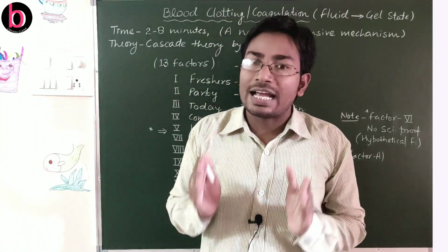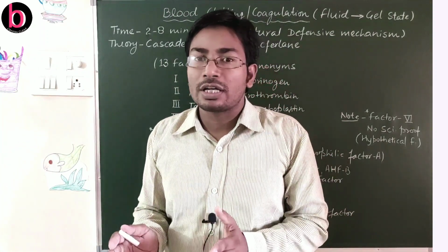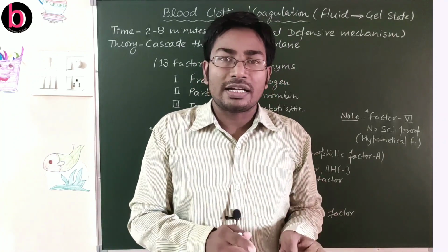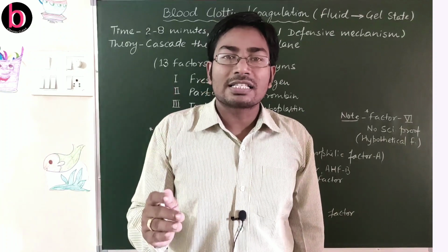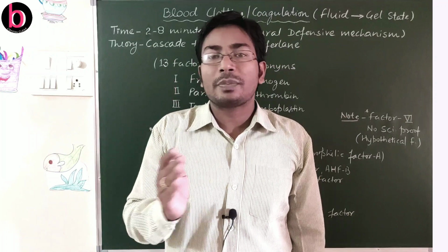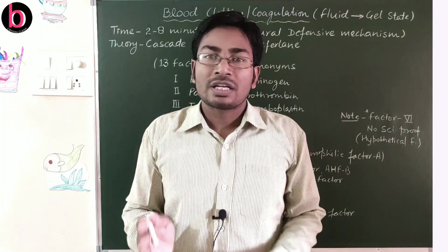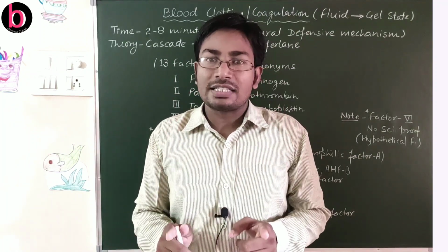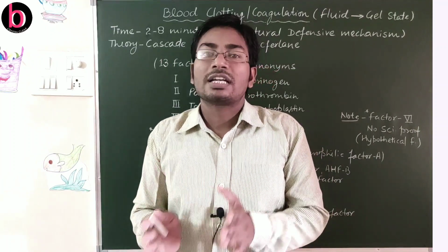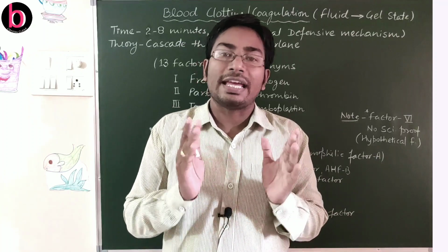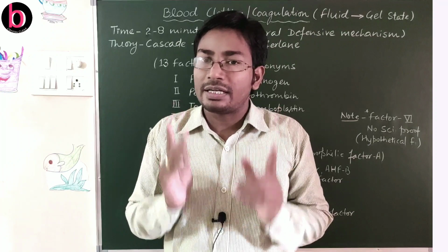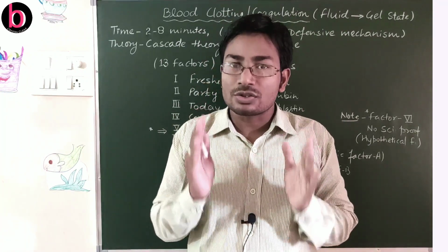If even after that there is no blood clotting, it means blood flow will continue and blood loss will continue, and this is a condition known as hemophilia. The person is suffering from a disorder that is an X-linked recessive disorder, and in this disorder there is no blood clotting during injury. So there will be continuous blood loss if there is no primary treatment. So how is the process going on?